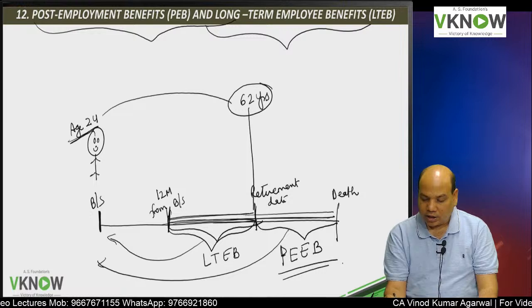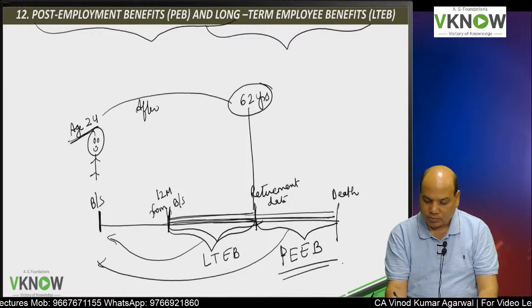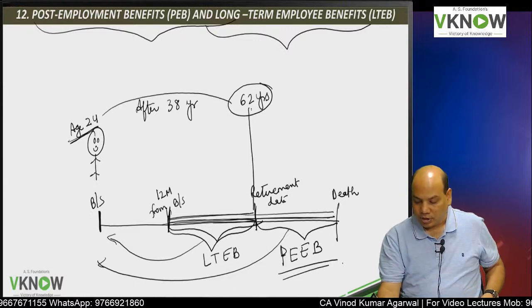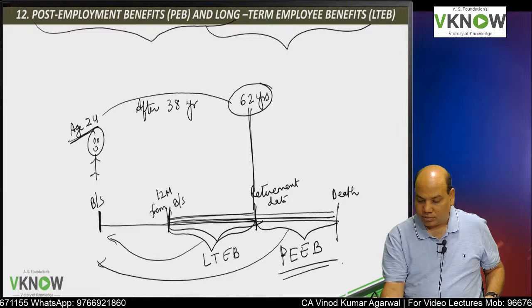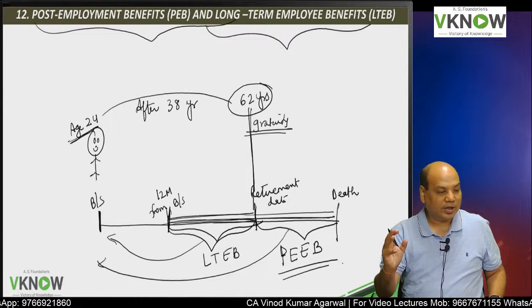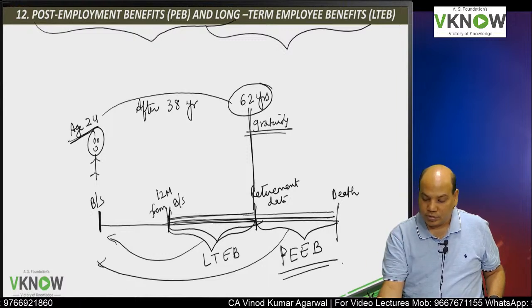So you will retire after 38 years. Company will pay you gratuity.